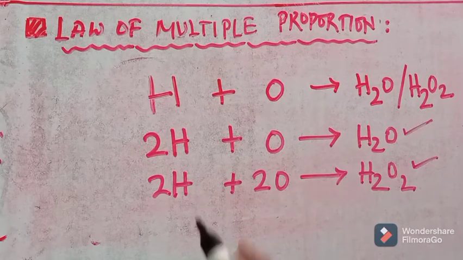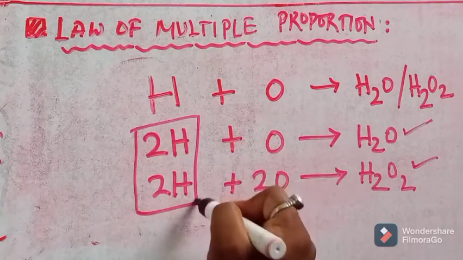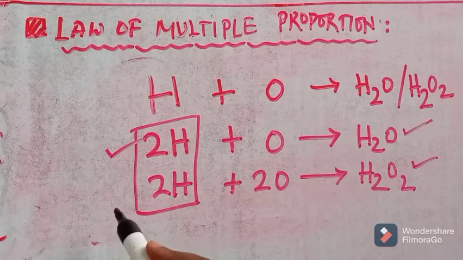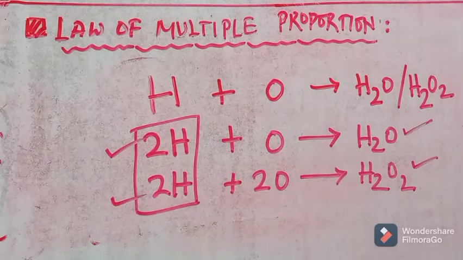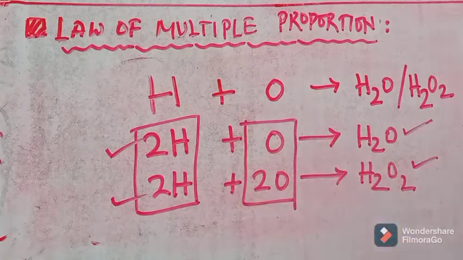Now if we see this ratio, the quantity of hydrogen has been fixed as 2 hydrogen, but the oxygen doesn't have a fixed quantity.